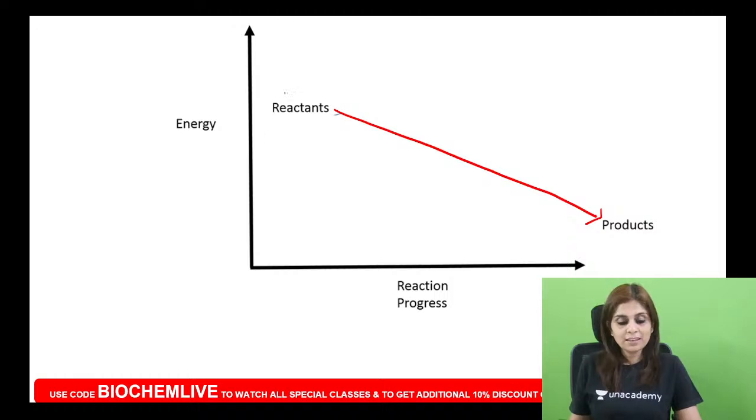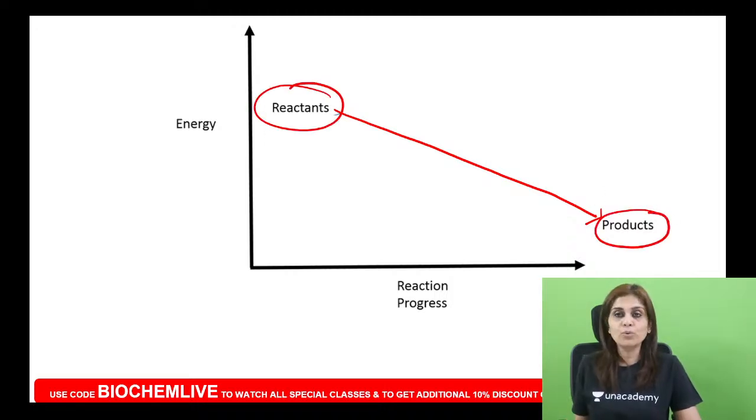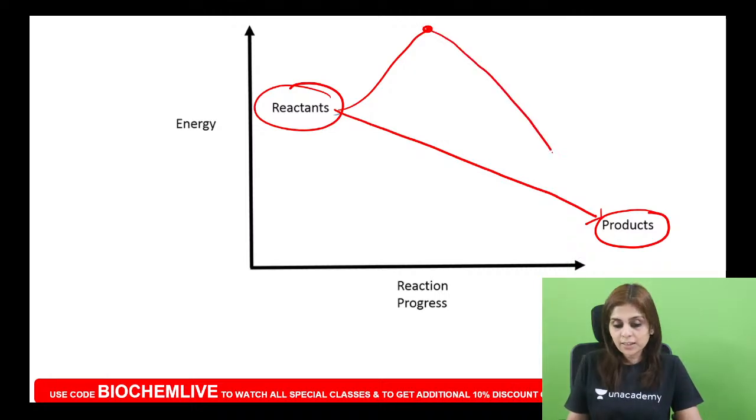Suppose you have a set of reactants of high energy which react together to form a set of products of low energy, then we expect the chemical reaction to proceed directly from reactants to products. But that is not how they act. Any reactant will react together to form a transition state of higher energy. And that transition state will then break down to give rise to products.